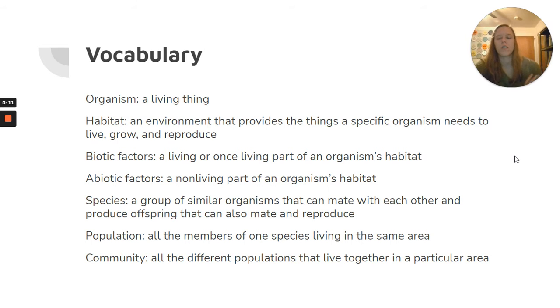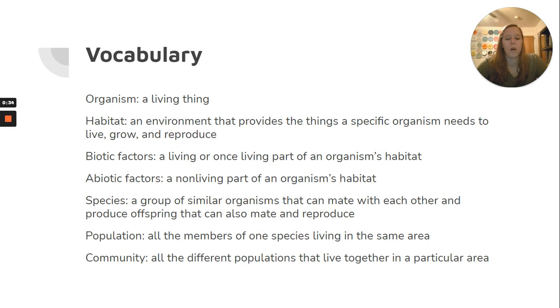So, vocab first. Organism is a living thing. Habitat, an environment that provides the things a specific organism needs to live, grow, and reproduce. Biotic factors, a living or once living part of an organism's habitat. Abiotic factors are a non-living part of an organism's habitat. Species is a group of similar organisms that can mate with each other and produce offspring that can also mate